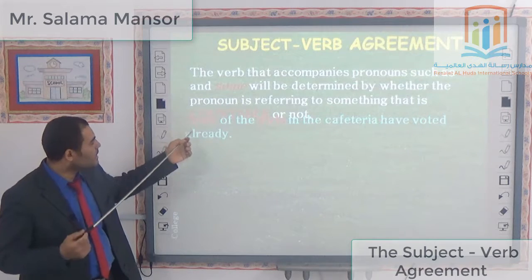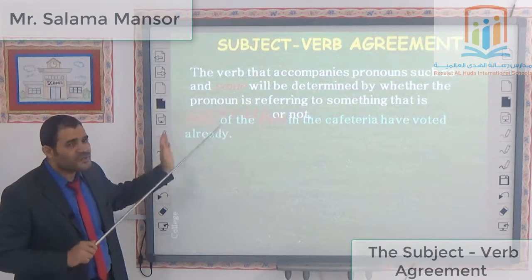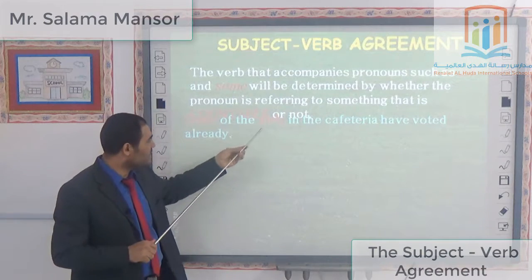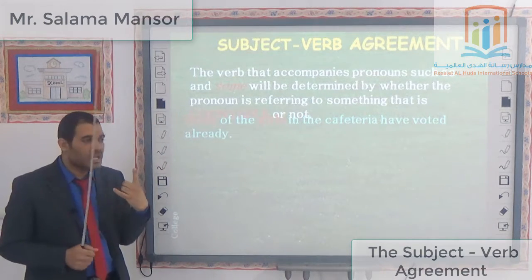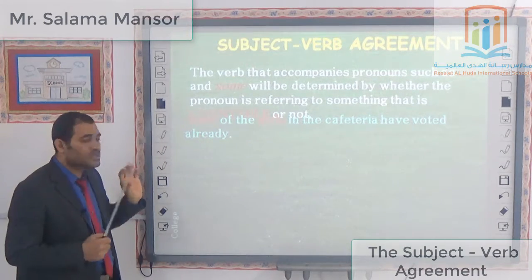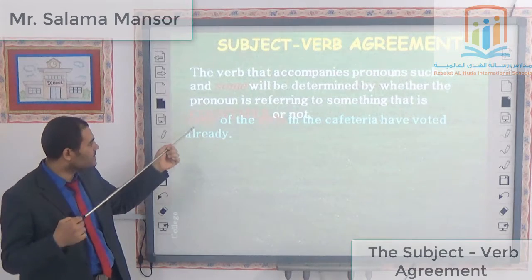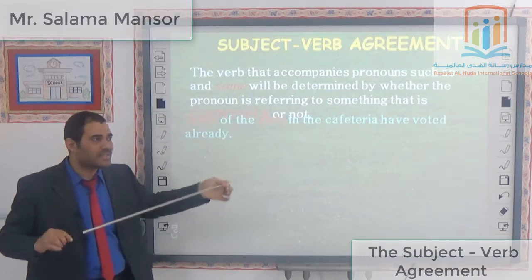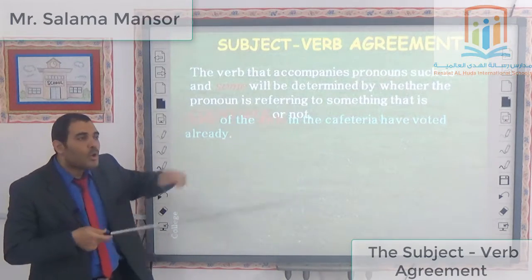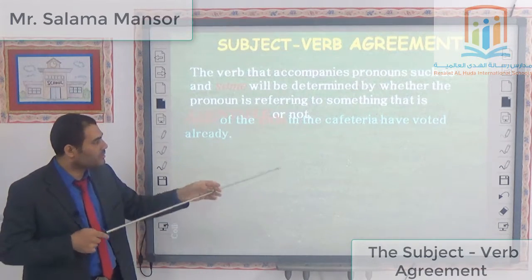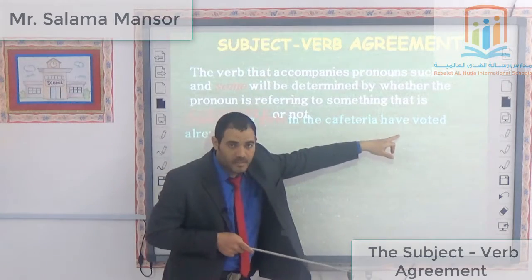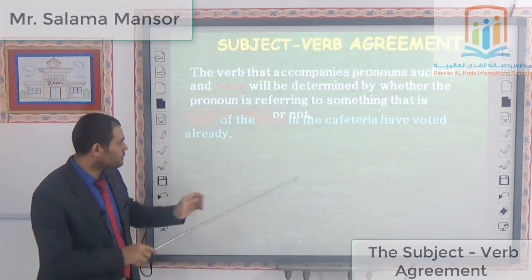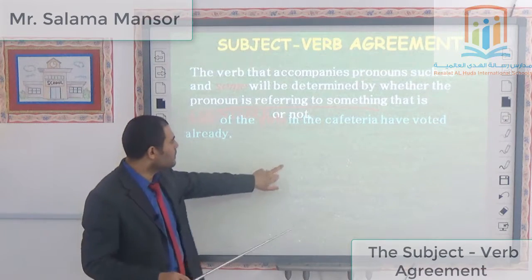Again, some of the girls. After some, we have the word girls. If I say a girl, I speak about the singular, but in this case the word some is followed by the word girls, which is a plural noun, which will take a plural verb like have. Do you understand? Got it. Let's take another example.